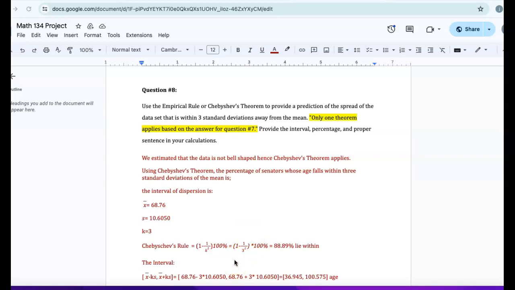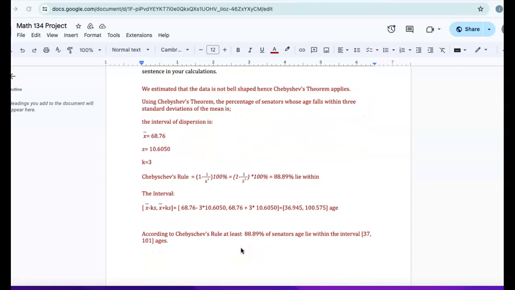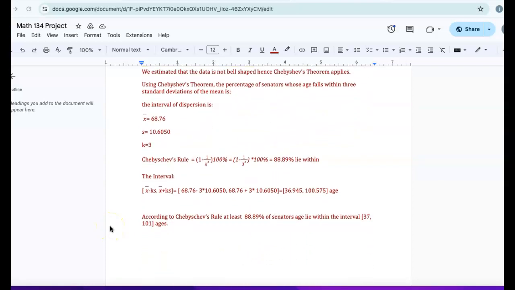88.89% lie within the interval, which is x bar minus ks to x bar plus ks, which equals 68.76 minus 3 times 10.6050 to the higher end, 68.76 plus 3 times 10.6050, giving us the interval of 36.945 to 100.575 ages.